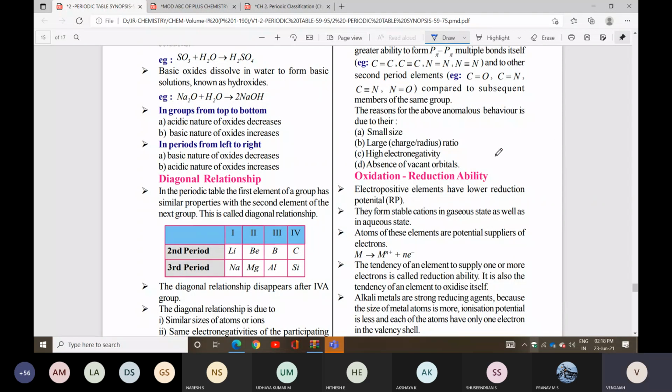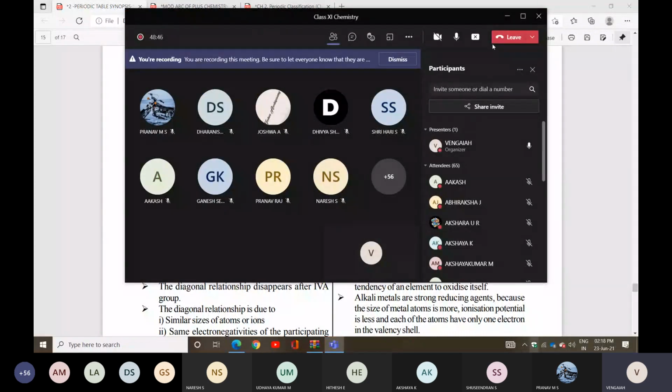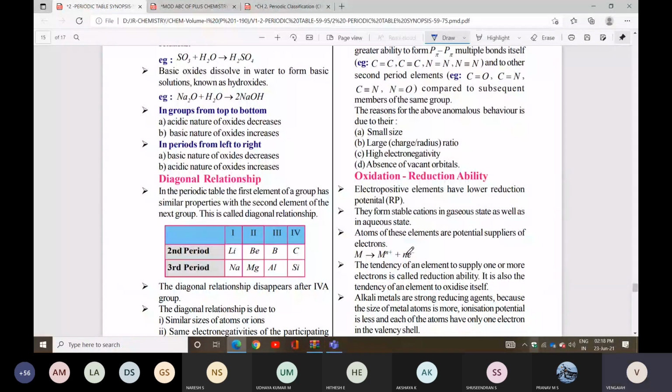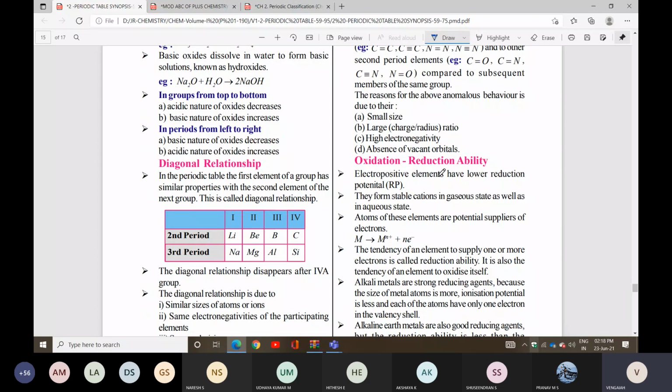Next we have oxidation and reduction ability. Electropositive elements have lower reduction potential. They form stable cations in the gaseous state as well as in the aqueous state.